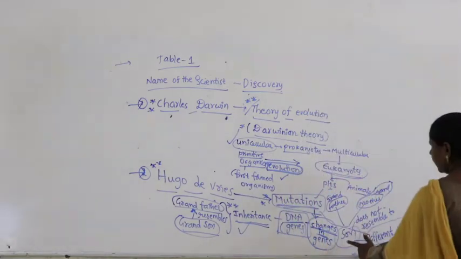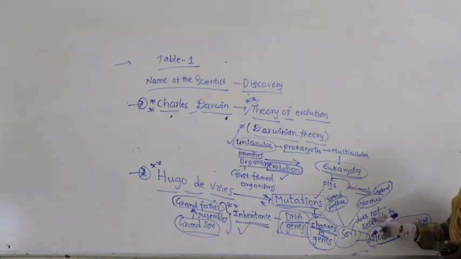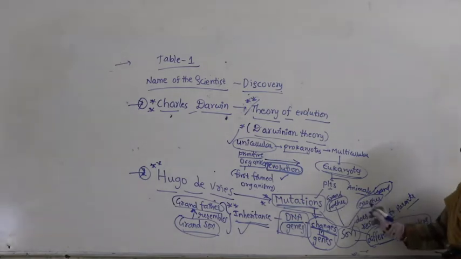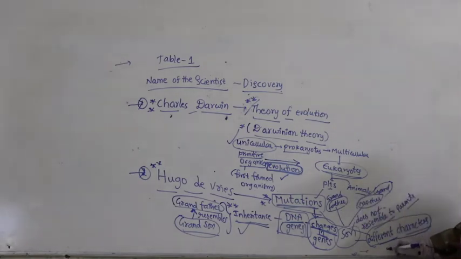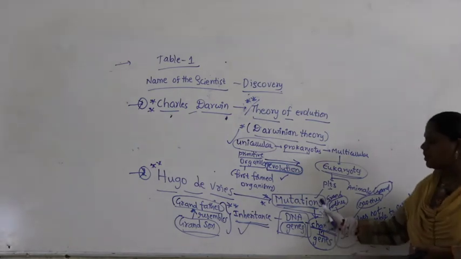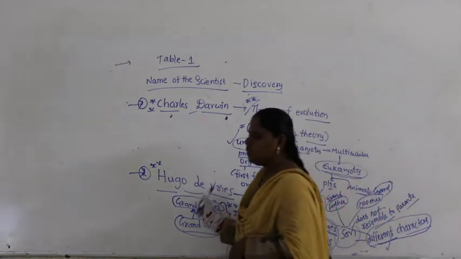Suppose in the family, the son does not resemble either father or mother, or grandparents, and possesses completely new or different characters due to changes in the genes, called mutations. Who discovered mutations? Hugo de Vries.